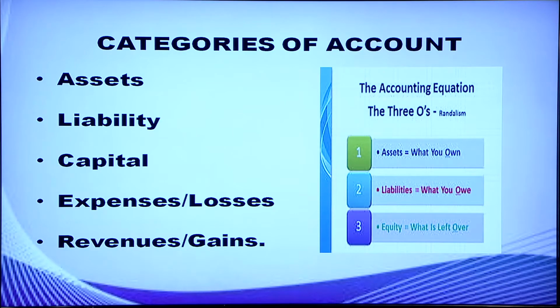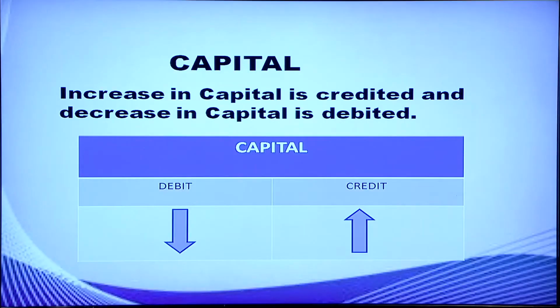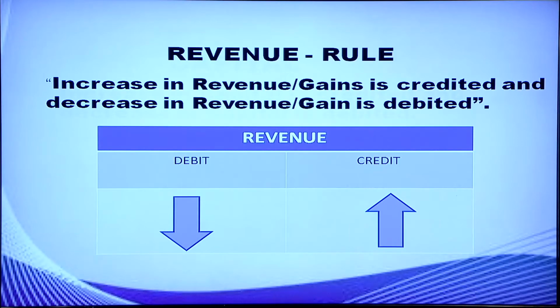Modern classification of accounts includes asset, liabilities, capital, expenses and revenues. Rule of asset: increase in asset is debited and decrease in asset is credited. That is the new rule or modern rule. Capital, rule for recording the capital: increase in capital is credited and decrease in capital is debited. Revenue: increase in revenue is credited and decrease in revenue is debited.